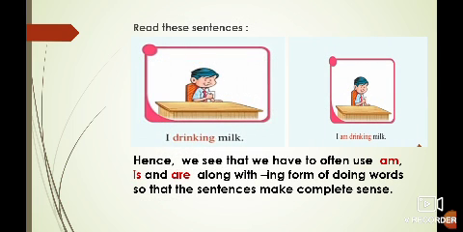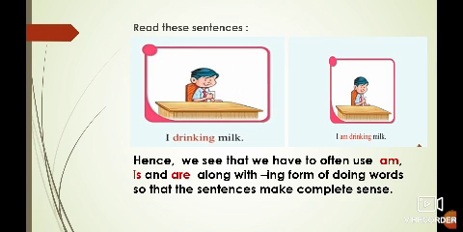Now again, children, let me explain more. Read both these sentences. First sentence is: I drinking milk. The action word is drink, and in drink we have added ing. So it becomes drinking. I drinking milk. Now see the next sentence. Next sentence is: I am drinking milk. Now children, have you seen the difference?